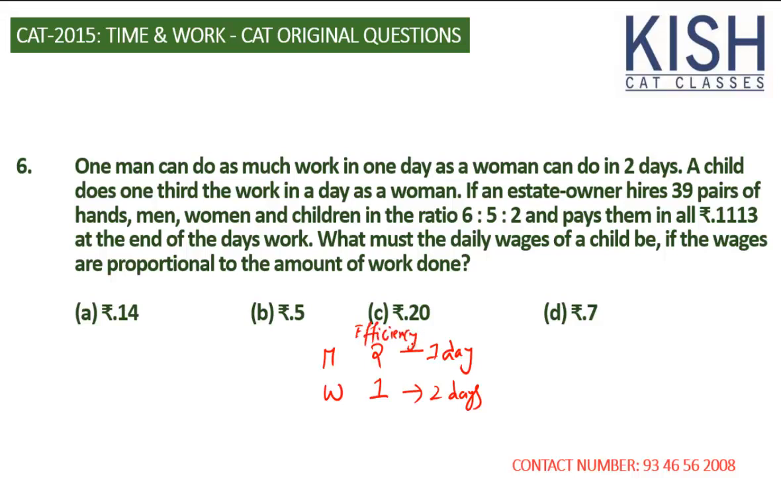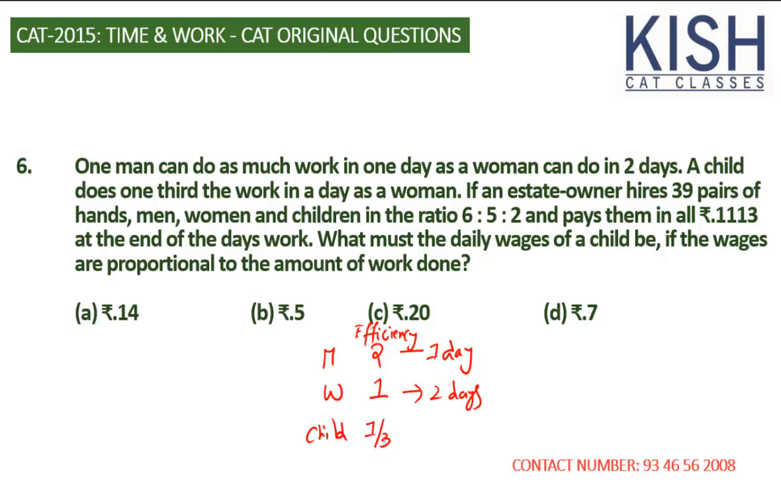Now, let's compare a child. A child does 1/3 the work in a day as a woman. For a woman, the 1 day capacity is 1 unit. So for a child, it should be 1/3 of a woman's. So that's 1/3.